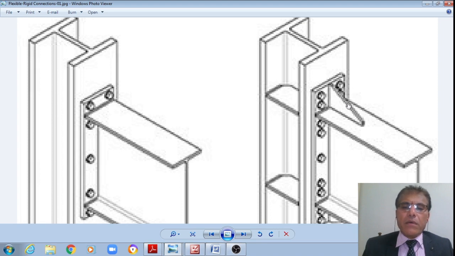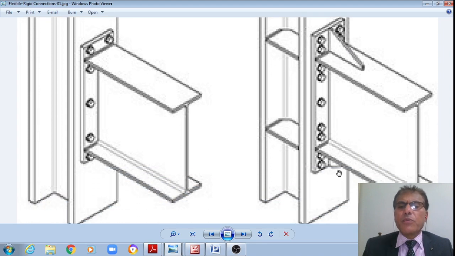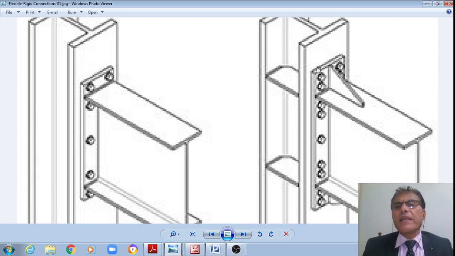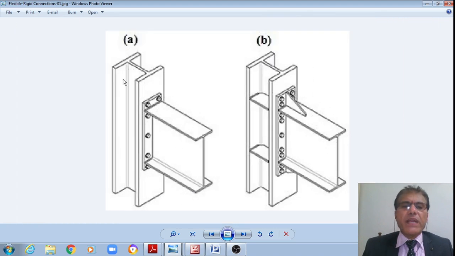A cleat angle is also provided. Also at the base, a seat angle is provided. They are also connected by means of bolts. Therefore this is a rigid connection, whereas this is a simple connection. That is all the difference between these two, right?